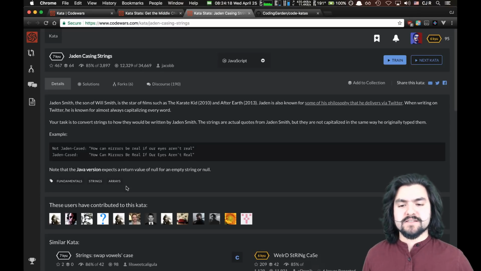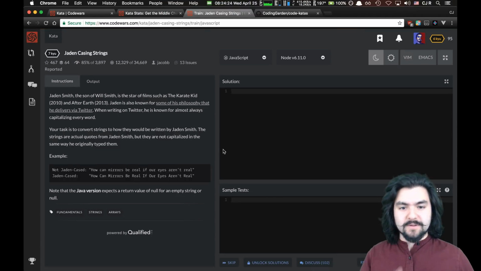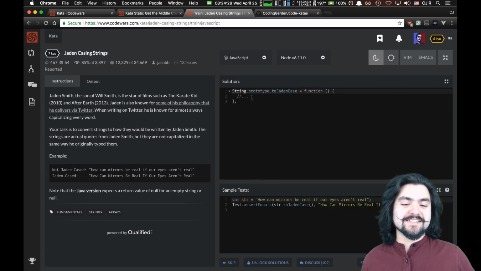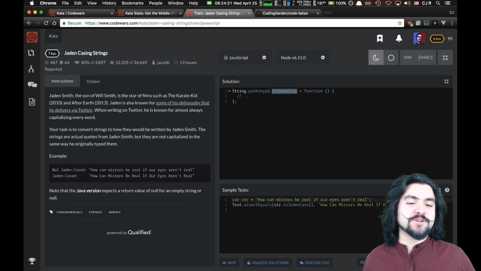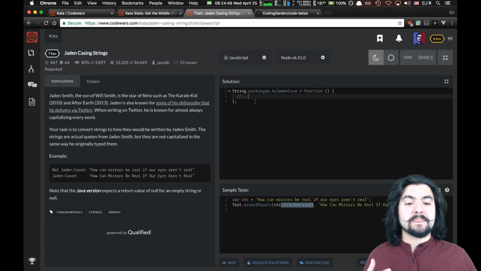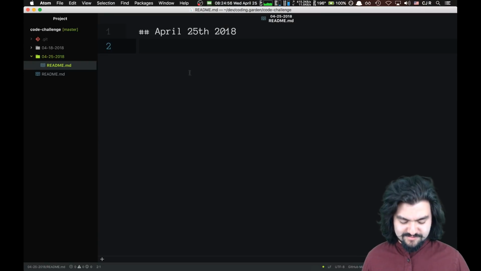All right, yeah, let's get into this. This should be a fairly easy one, and there's probably multiple ways we can solve it. This is an interesting one though, because this is essentially adding a function to the string prototype. So you'll see how they're testing it. They declare a string and a variable, and then they actually call the function on the string. It's a weird way to do things, but essentially there are no parameters to our function. We're just going to be operating on this. Let me pull this down locally just so I can show some examples of what we're talking about.